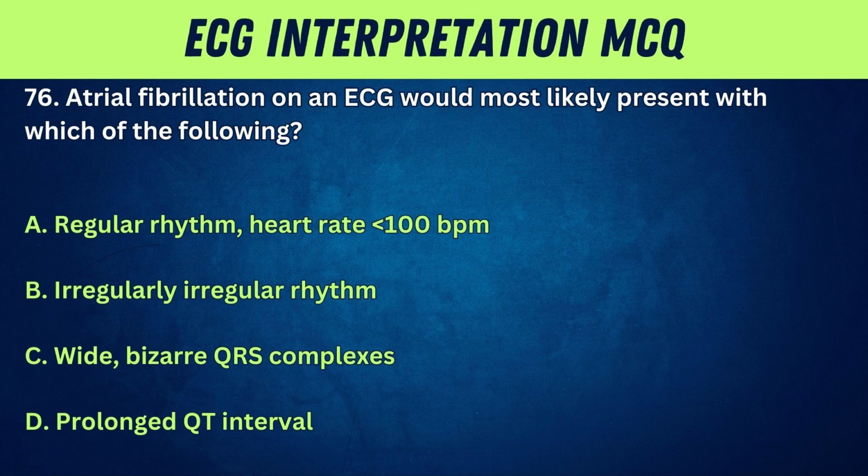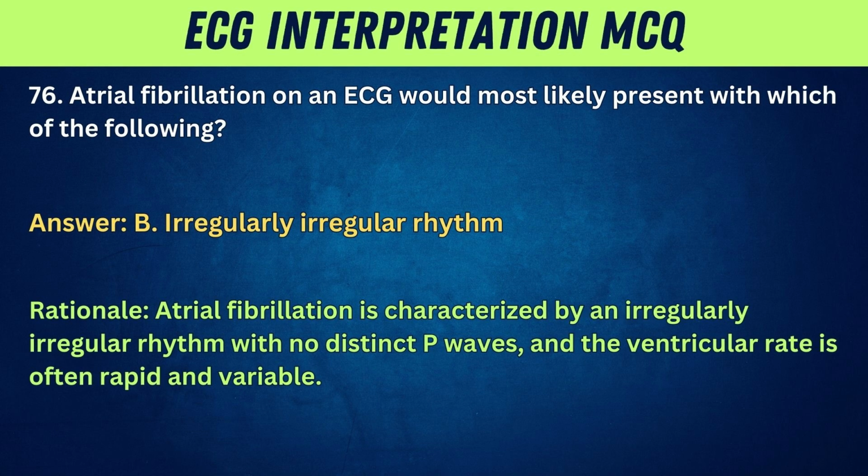76. Atrial fibrillation on an ECG would most likely present with which of the following? A. Regular rhythm, heart rate less than 100 bpm. B. Irregularly irregular rhythm. C. Wide, bizarre QRS complexes. D. Prolonged QT interval. Answer. B. Irregularly irregular rhythm. Rationale. Atrial fibrillation is characterized by an irregularly irregular rhythm with no distinct P waves, and the ventricular rate is often rapid and variable.